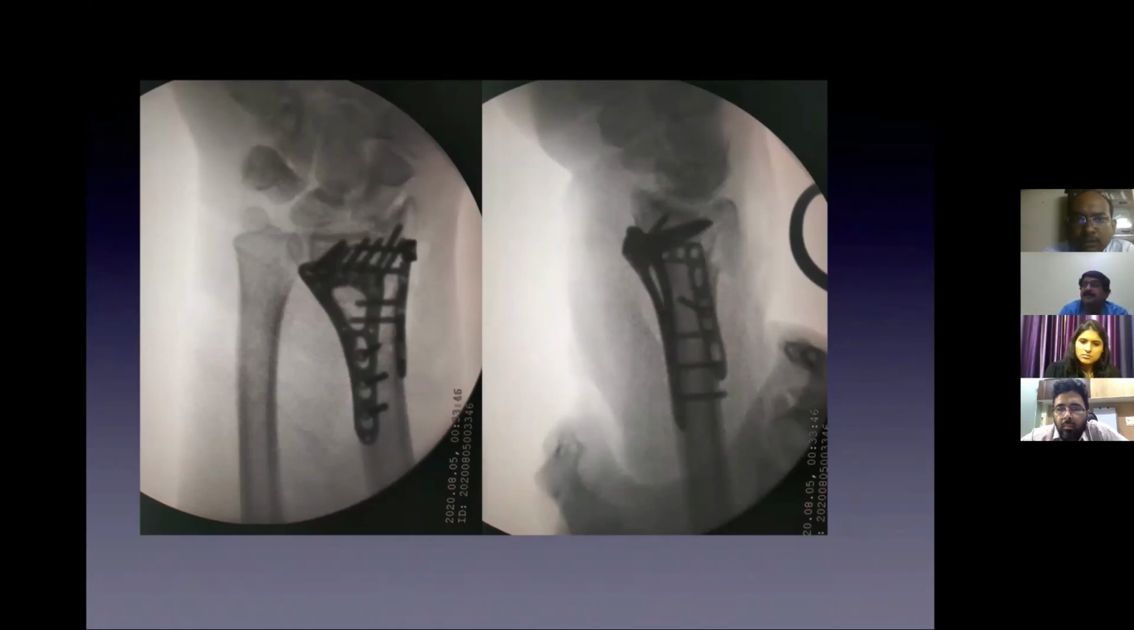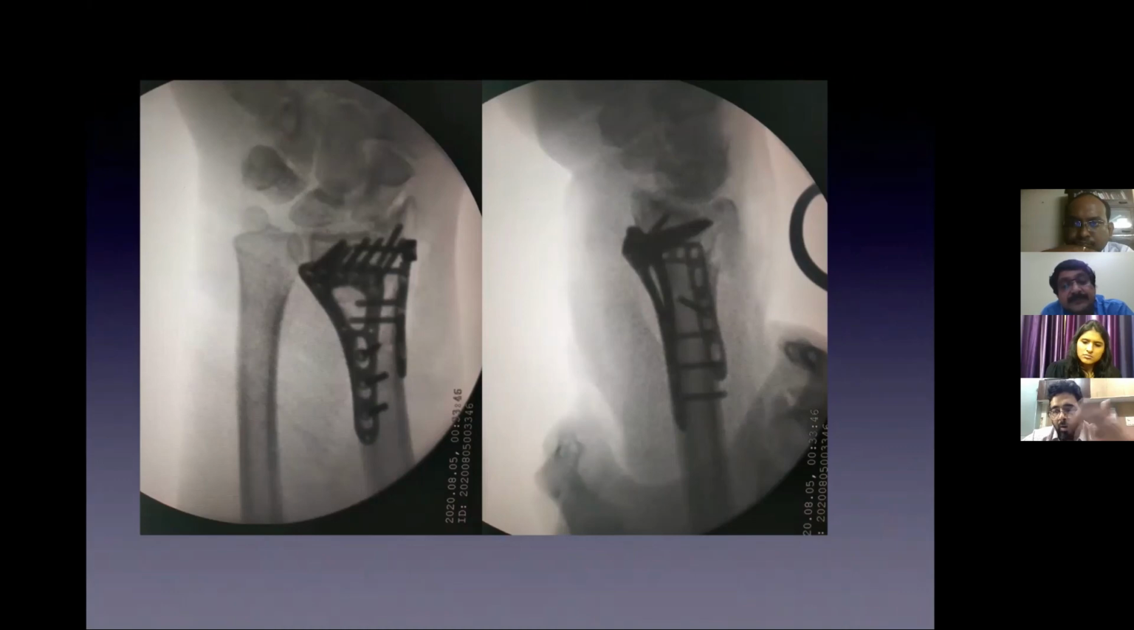Akram, do you want to add anything? Yes, you have told everything. The only thing is we have to assess the reduction and stability of the construct intraoperatively. So this is how we reach a satisfactory construct. We were able to fix major fragments from volar also, but one of the fragments from the radial styloid was not stable, so we buttressed another plate on the radial styloid.